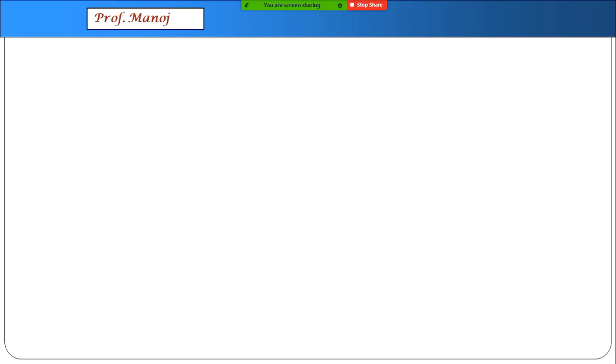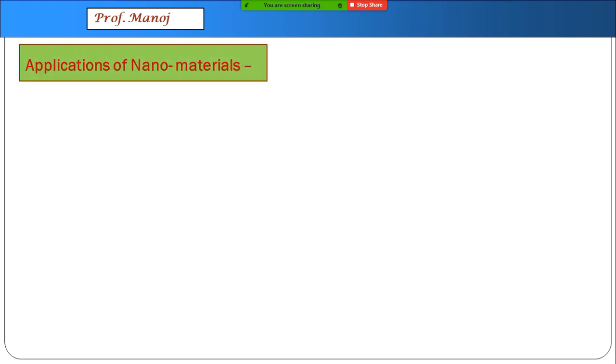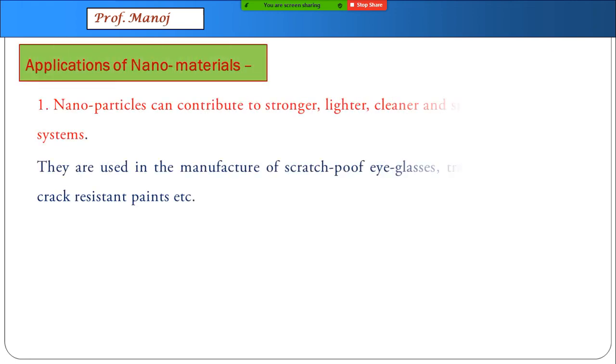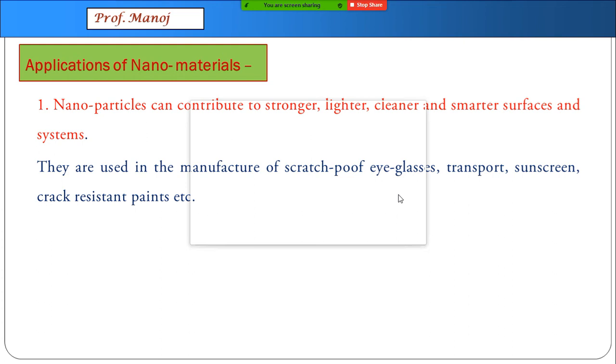Let us come now to applications of these nanomaterials. I have given in red color the principle and in blue color the application. Nanoparticles can contribute to stronger, lighter and cleaner and smart surfaces and systems. So they have now been used in manufacture of scratch proof eyeglasses, transport material, sunscreen, crack resistant paints, etc.